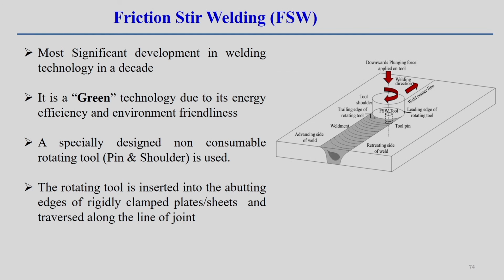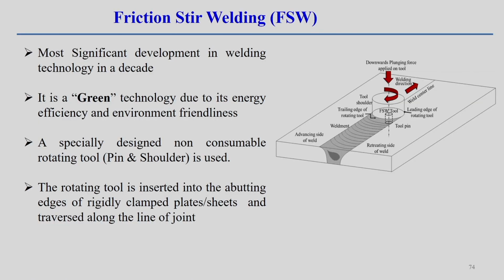Here we can define the tool shoulder, which is attached with the top surface, and at the interface, that means between the two joints over the thickness of the workpiece, the pin is inserted there. So, all parts are generating heat, in this case frictional heat and plasticization, and then joining of these two materials. But remember, if you look into the cross section, the dimension, the nugget zone, the heat affected zone, all are non-symmetric in nature, not symmetric, because the relative motion on the advancing side and retreating side are different. So, we cannot expect a symmetric profile in this particular joining process.